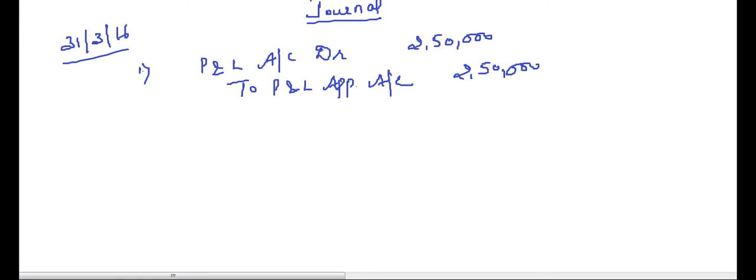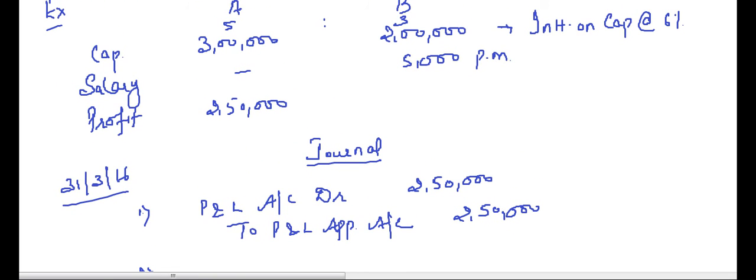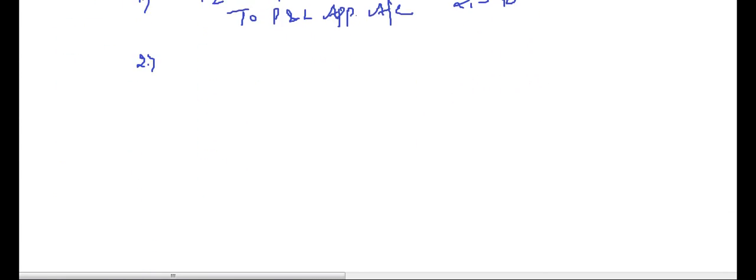Now just remember the second thing. What was the second point that we discussed while discussing the P&L appropriation account? The first point was profit. Second was interest on capital. Clear? What is interest on capital? It says interest on capital at the rate of 6% is to be paid on a capital of 3 lakh to A and 2 lakh to B. Now interest on capital is an expense or income for the firm? It is an expense for the firm.